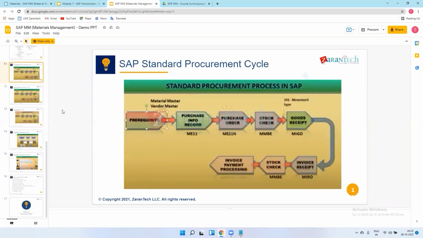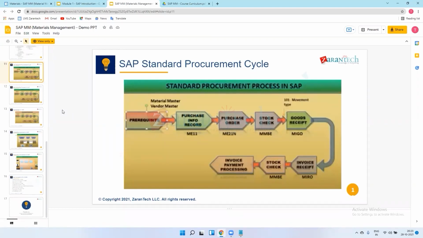So I will tell you one basic concept which can be asked in an interview as well: what is the difference between greenfield implementation and brownfield implementation? My voice is clear to you, no? Okay. So they will ask you about greenfield or brownfield implementation, and ask what the difference is between the two.